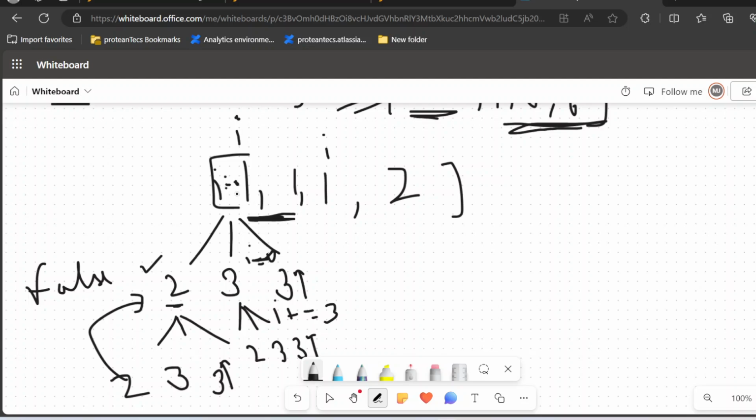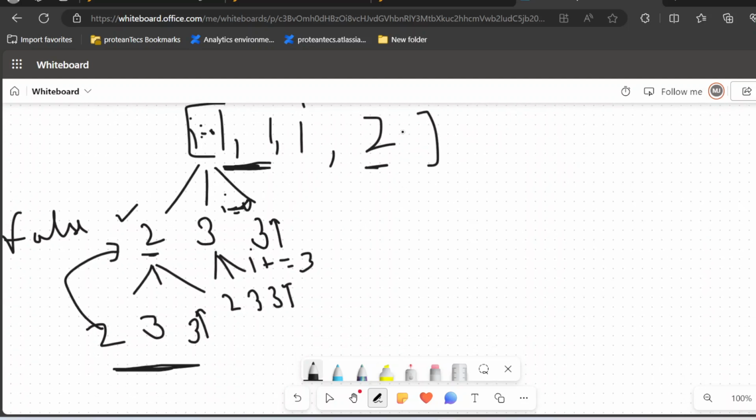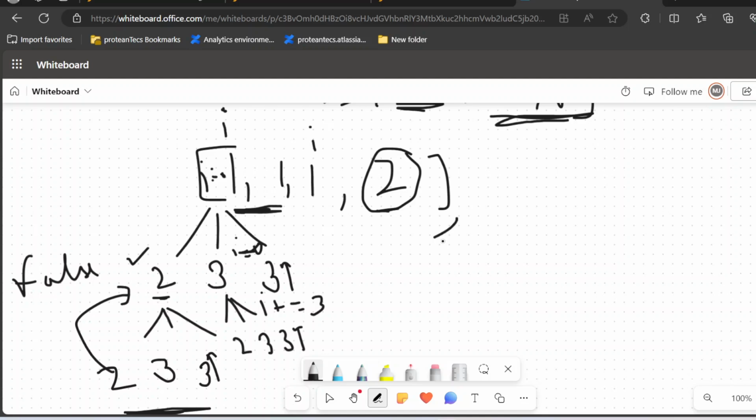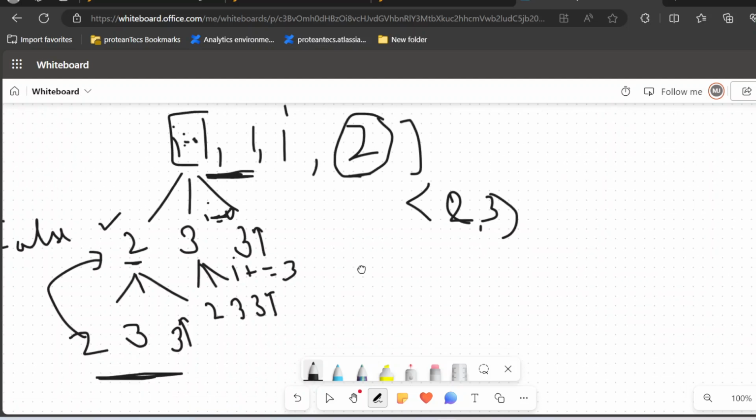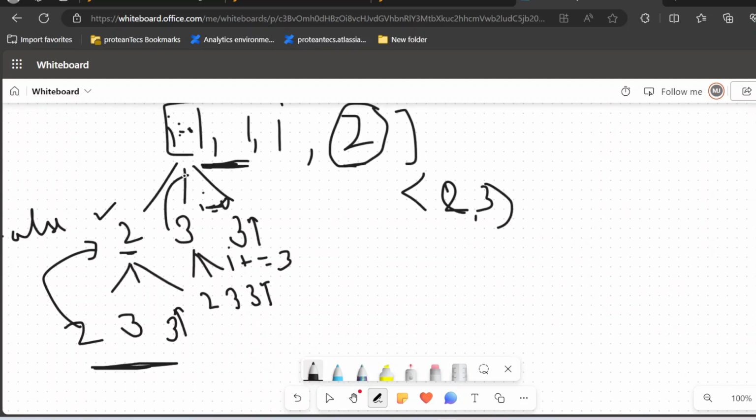So it will go from here to here, and we can't divide this subarray any more ways because the length is less than the minimum of 2, 3. Okay, making sense. So this will also return false.